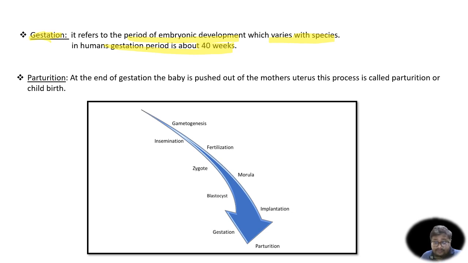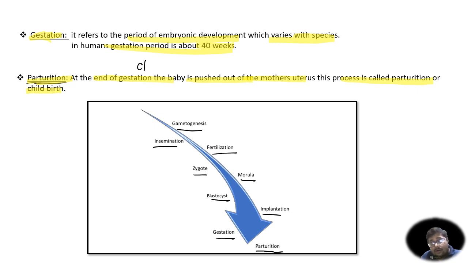And finally, with the end of gestation period, we see parturition. What is parturition? Parturition is that at the end of gestation, the baby is pushed out of the mother's uterus, and this process is called parturition or childbirth. So we started from gametogenesis, then insemination, then fertilization, zygote formation, morula formation, blastocyst, implantation, gestation, and finally parturition.